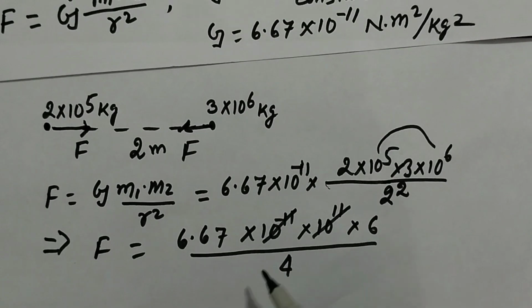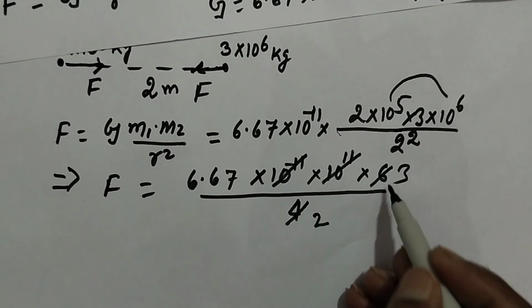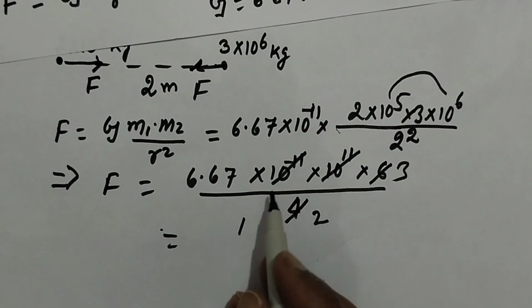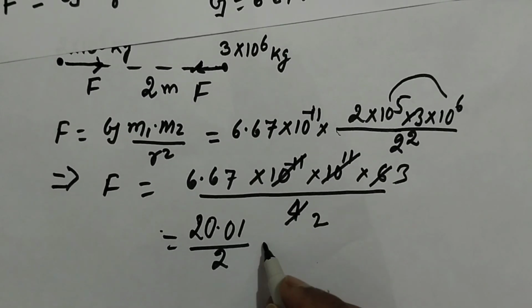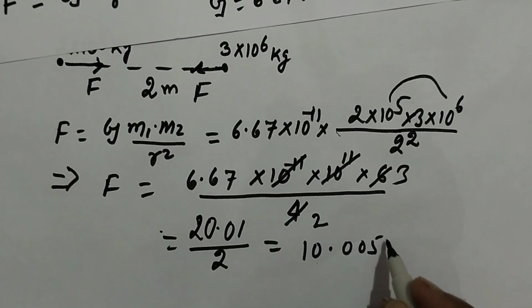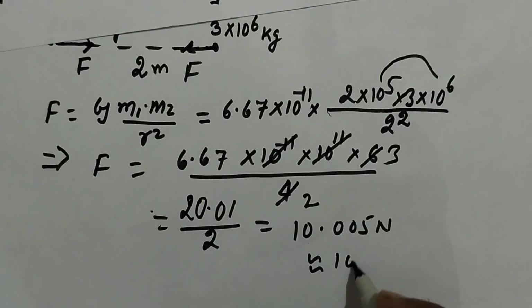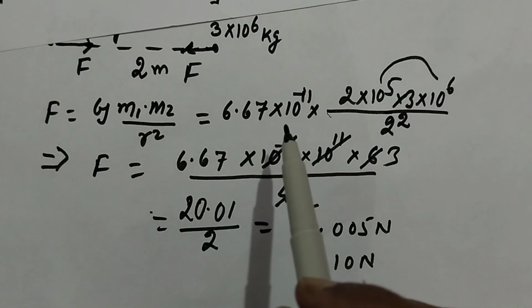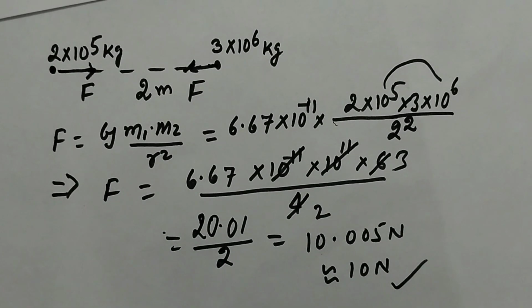The powers of ten will cancel each other. We have 2 twos, 2 threes. Now 3 times 7 is 21 by 2. So we have about 10.005 Newton, approximately 10 Newton of force will act on each mass due to the gravitational phenomenon. So 10 Newton is the force acting on each mass.